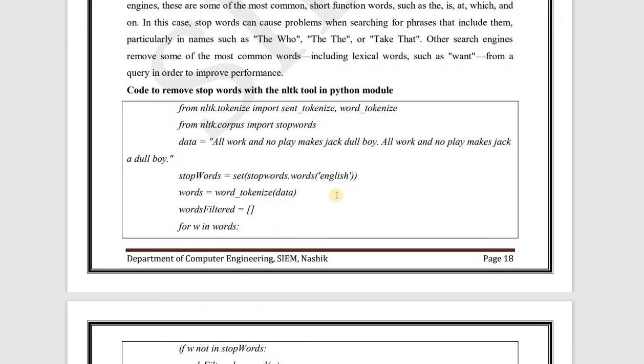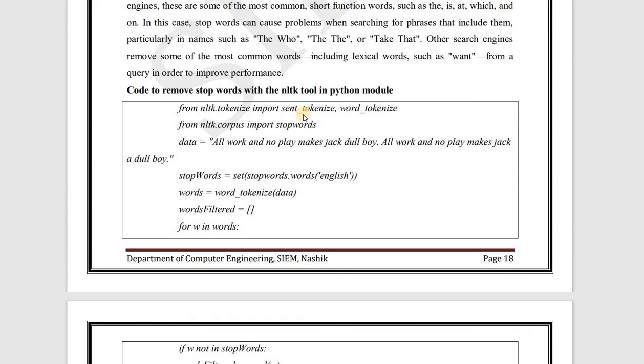So now here we have a code to remove stop words with the NLTK tool in the Python module. We are going to use the Python programming language here to implement the stop words removal. Let's see. Firstly we have to import the libraries. Here, from nltk.tokenize import sent_tokenize, word_tokenize. These two are the functions which are used to tokenize the paragraph into sentences and then the sentences are tokenized into words individually and we get the tokens. Then from nltk.corpus import stopwords.